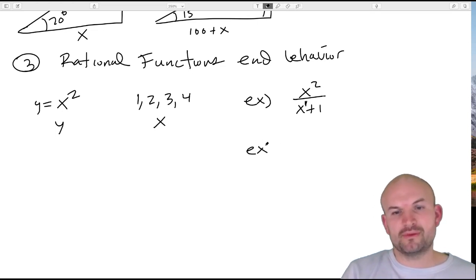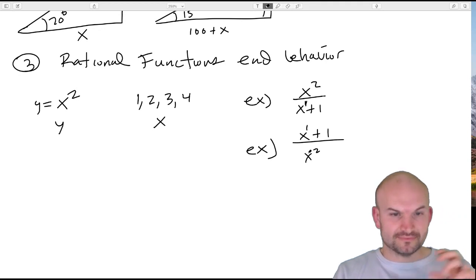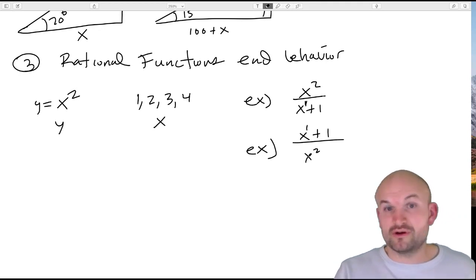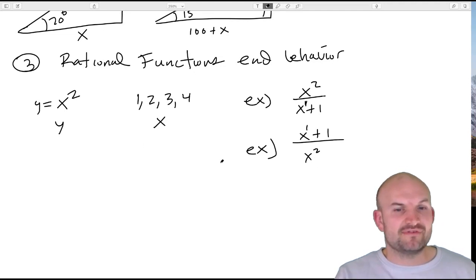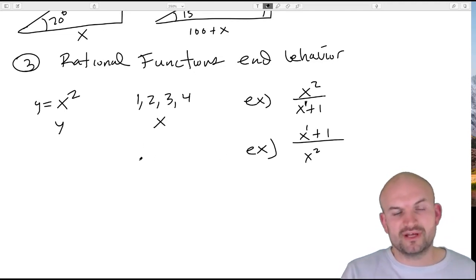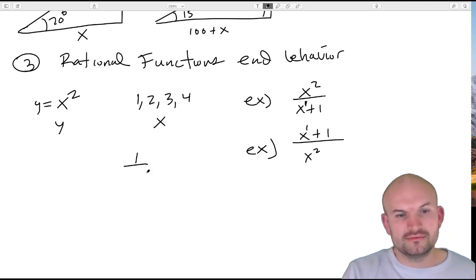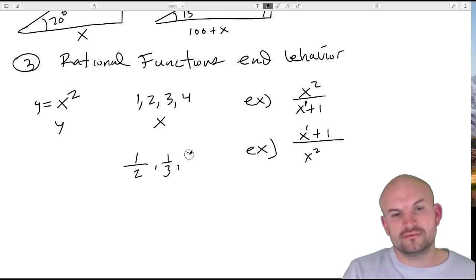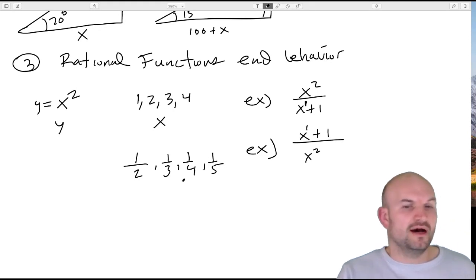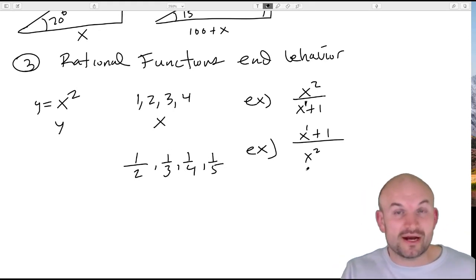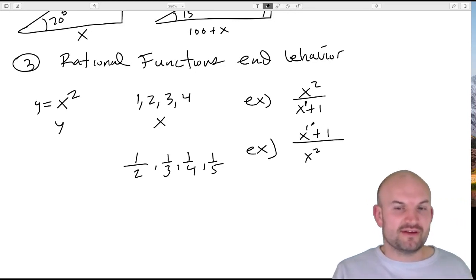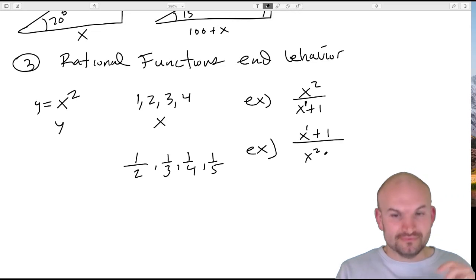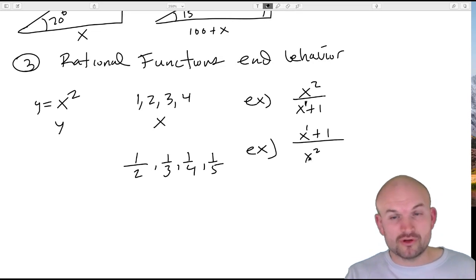Well, let's flip it over. What about if the degree in the numerator is smaller than the degree in the denominator? Well, that means the denominator is growing faster, right? Now, what happens when the numbers in the denominator keep getting larger and larger? For instance, if I had 1/2, 1/3, 1/4, 1/5. And just imagine if those numbers are being squared, they're going to get smaller and smaller. So as my denominator is getting larger and larger, my end behavior is approaching 0.